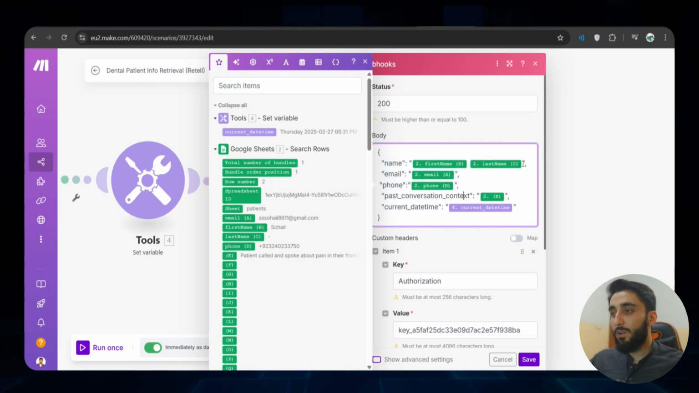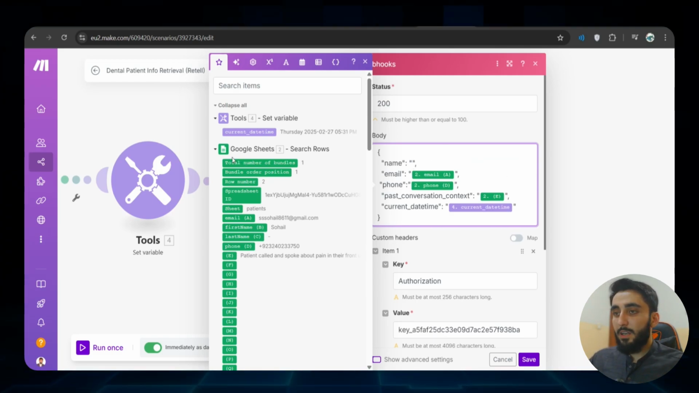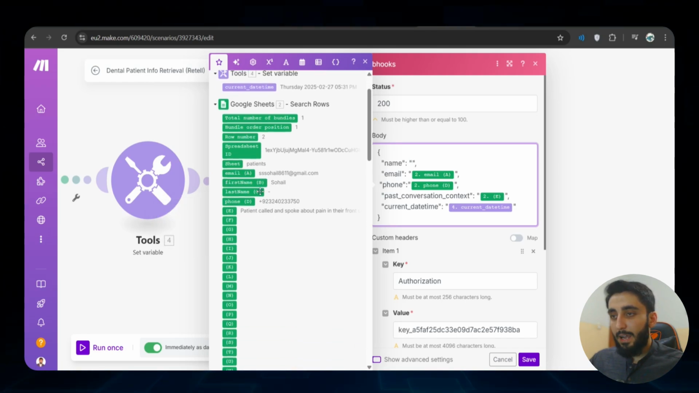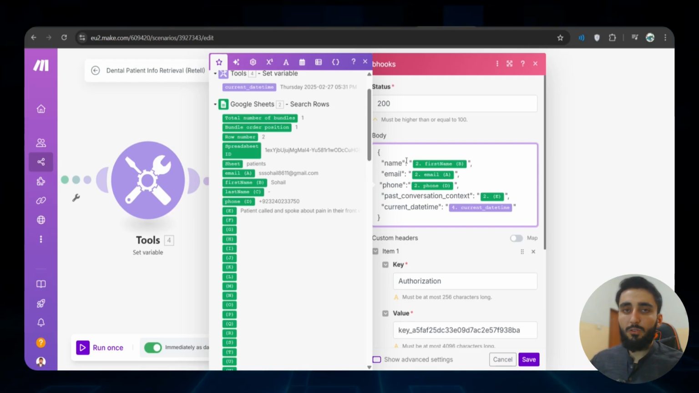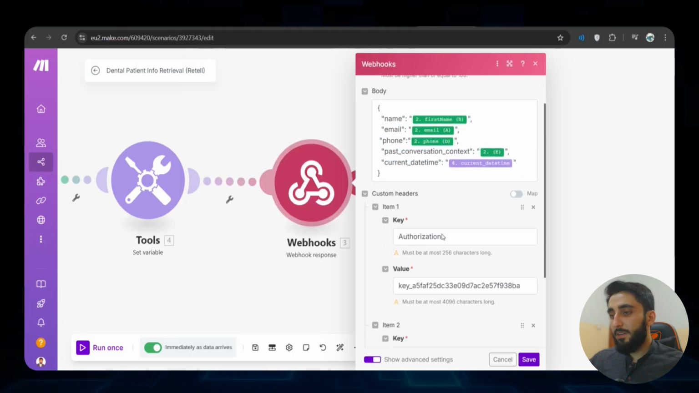Let's say I don't want to return last name. Let me remove it. If you click here, you will see all the variables that you have. In my case, I can select my first name and it will become part of this body. It's very simple to use make.com. If you spend a few hours, you can simply master it. Okay, so this is the body that we are returning.